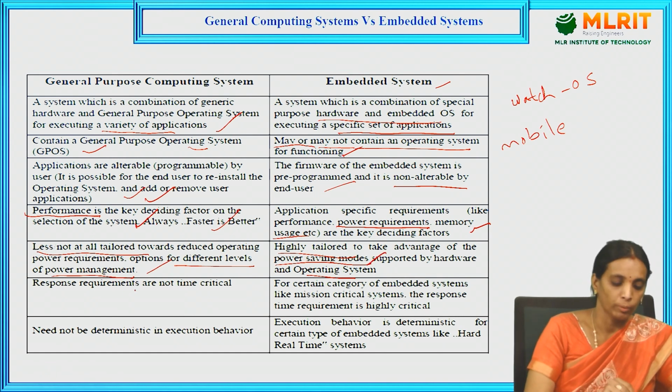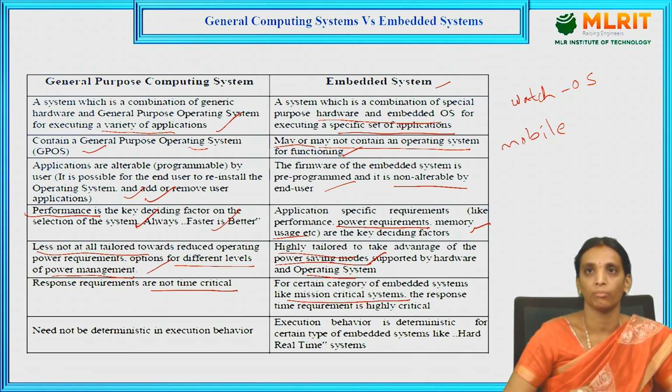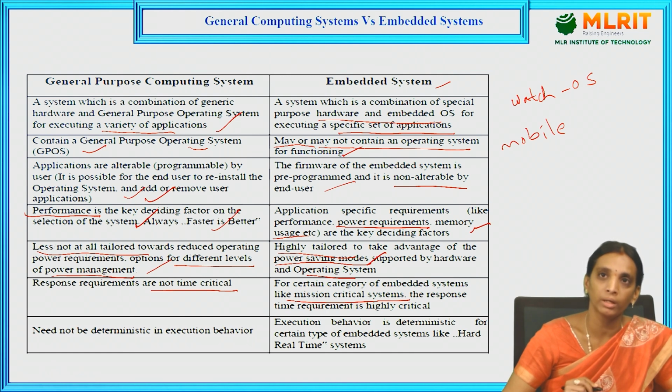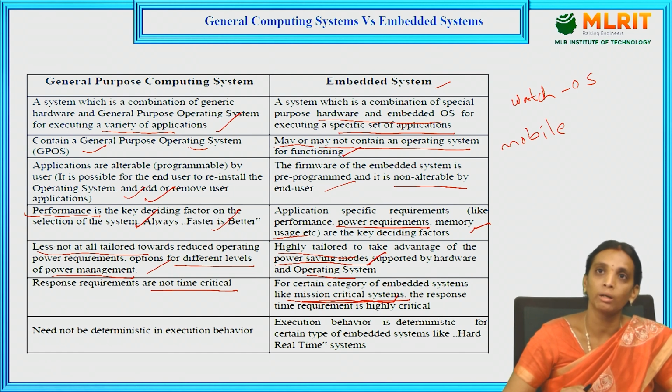Here the responses are not time critical. In embedded systems, those are the time critical systems. We can design the embedded systems for a particular application so that they will be time critical systems. For military applications and mission critical systems, we need to execute that particular system for that particular time only.